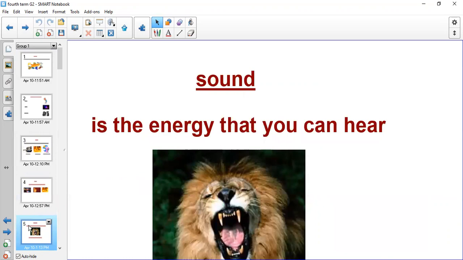The third form of energy is sound. Sound is energy that you can hear. Okay, and how do you hear? We hear with our ears.